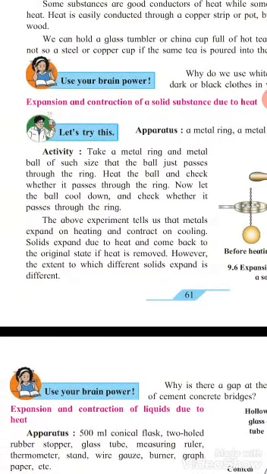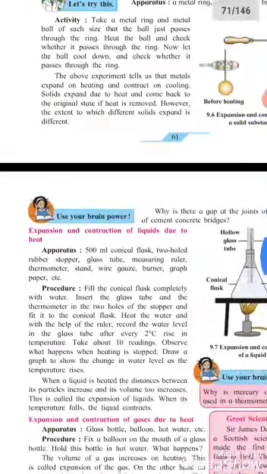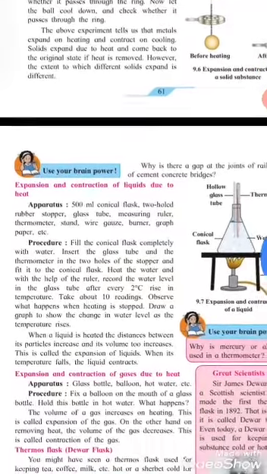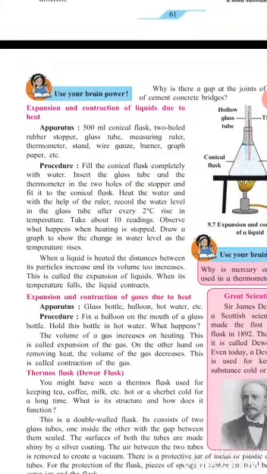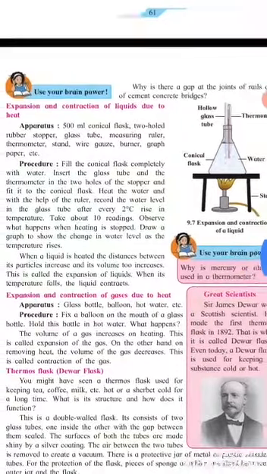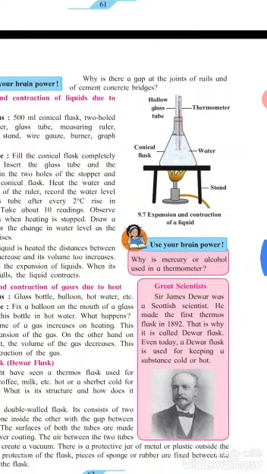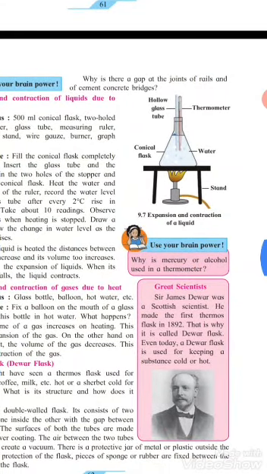Is that clear? Okay, now see here, why is there a gap between the joints of railway tracks and cement concrete bridges? Same example: when these cement concrete bridges get the heat, what will happen? Expansion takes place where the joints are present. Understood?